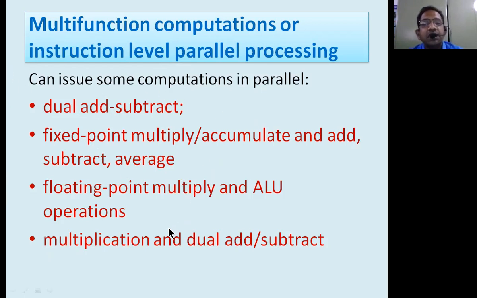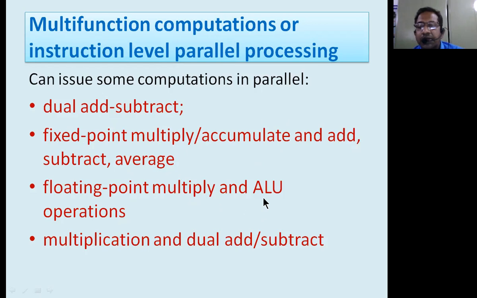Apart from this, we can perform fixed point multiply accumulate and add subtract average instructions. So this fixed point multiply accumulate is going to be a single instruction handled by the loop registers, and also add subtract average can be performed. That means these two operations can be performed simultaneously. Similarly, floating point multiply and ALU operations can be performed simultaneously.